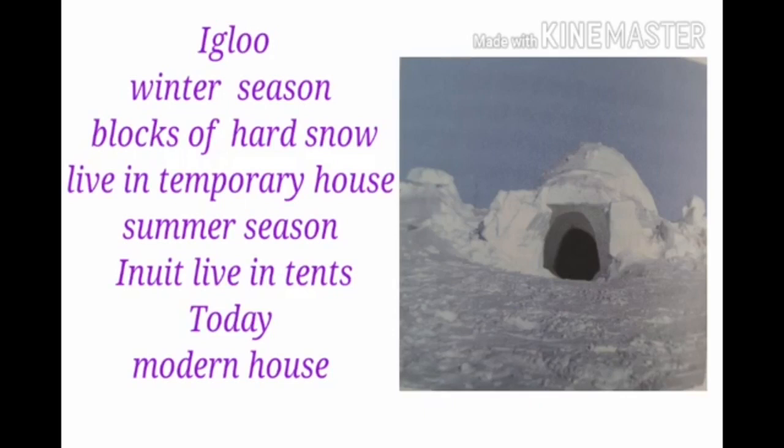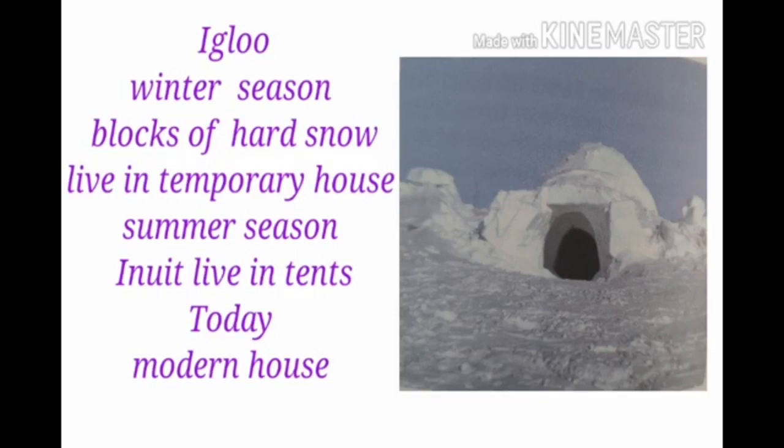These are temporary shelters made of blocks of ice cemented together with snow. They lived in temporary houses made up of blocks of ice called igloos. Children, igloo means a house made up of blocks of ice. The floor of the house is covered with animal skin.